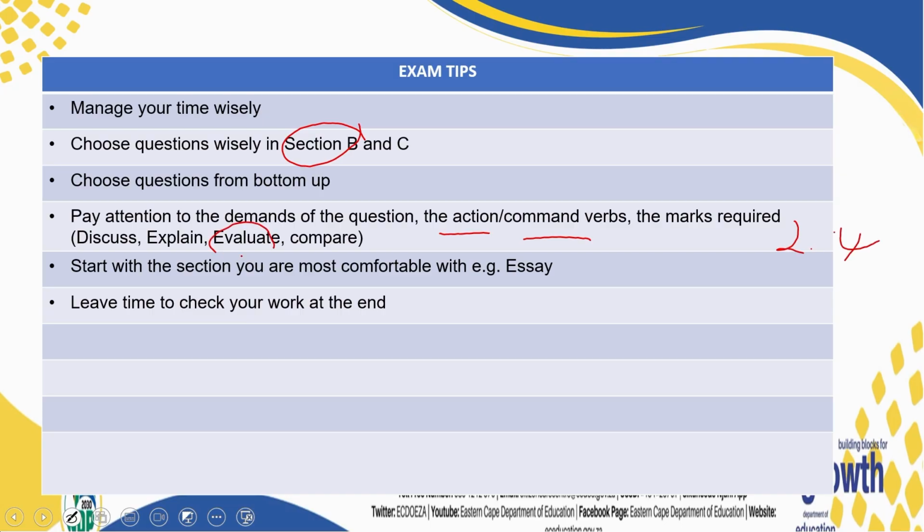And if the question is saying evaluate positives and negatives, compare. You compare the same things. Maybe you're comparing market entry in perfect markets and in oligopoly. You don't have to mix it up with something else. It can be an essay. So those subheadings, market entry, nature of product, you have to have them. And you compare the same things at the same time, not talking about market entry on one side, and then on the other side, you are talking about the nature of product. It's not, you compare the same things at the same time.